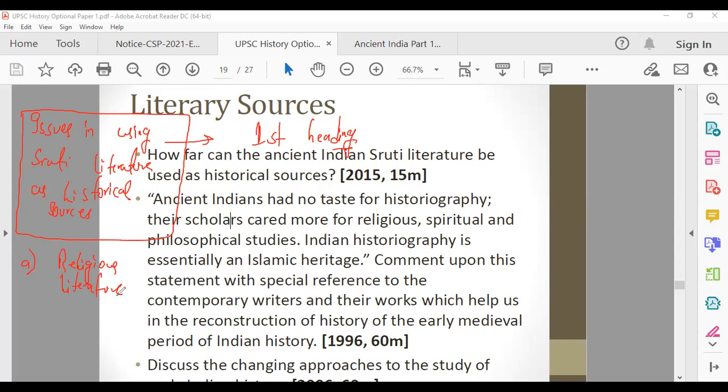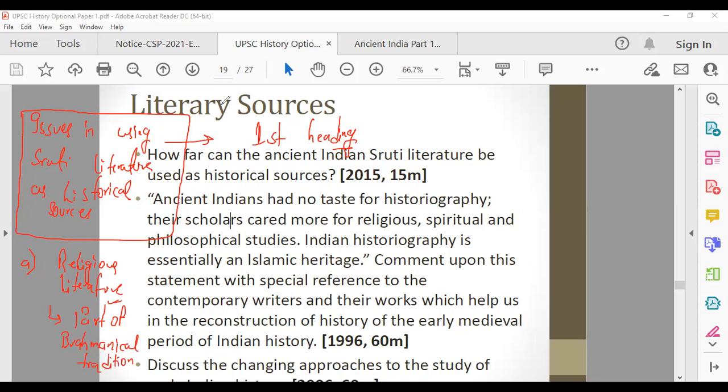No, they are religious literature, and references to historical events are very few. They are part of the Brahmanical tradition, part of these Shrutis. Now, what is Brahmanical tradition? Let's try to understand it. That will help you in understanding other parts also.